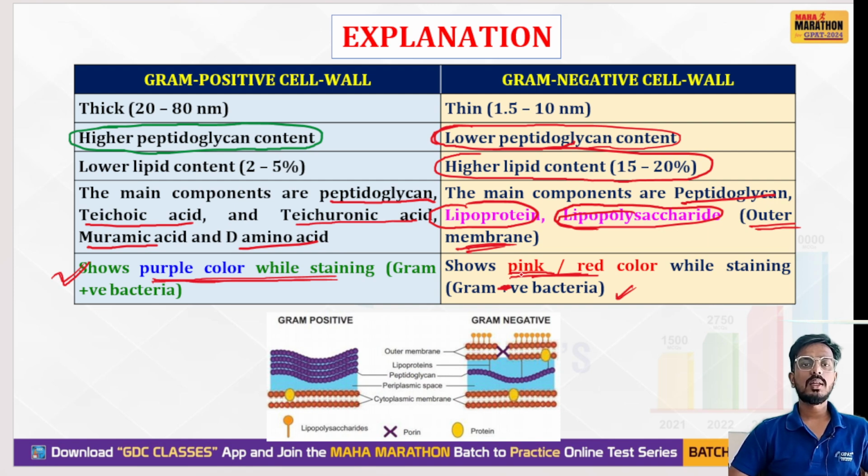Gram-positive bacteria have a thick cell wall, high peptidoglycan content, and low lipid content. Major components are peptidoglycan, teichoic acid, teichuronic acid, muramic acid, and D-amino acid. Whereas gram-negative bacteria have a thin cell wall, lower peptidoglycan content, and higher lipid content. Major components present are lipoprotein and lipopolysaccharide, and they show pink or red color.